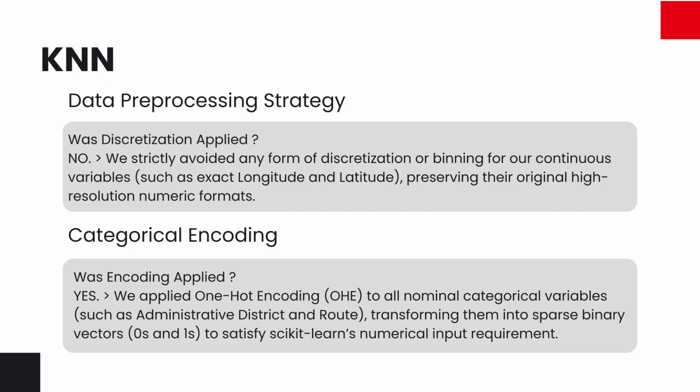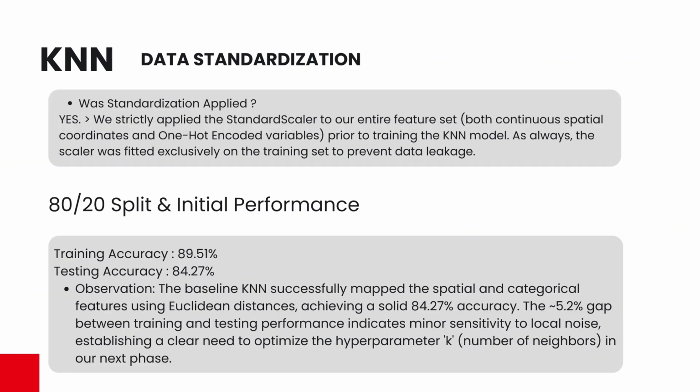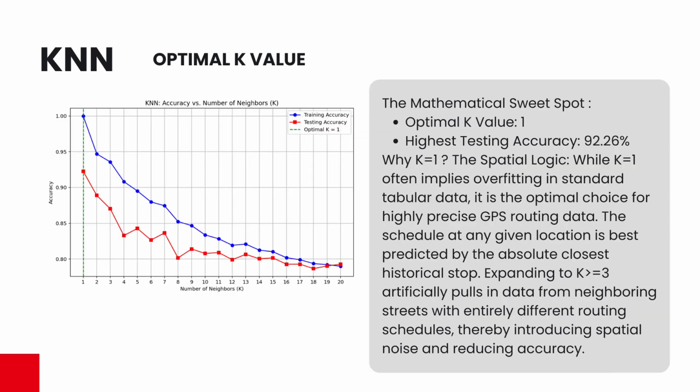For my final dimension algorithm, I deploy k-nearest neighbors, returning to my strictly standardized dataset. My baseline KNN mapped the spatial features successfully but showed minor sensitivity to local noise. Requiring k optimization, I iterated a search for the optimal k value, as shown in my plot. The mathematical sweet spot was exactly k equals 1.